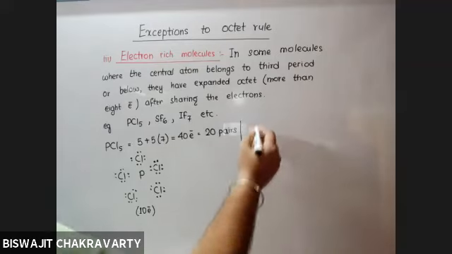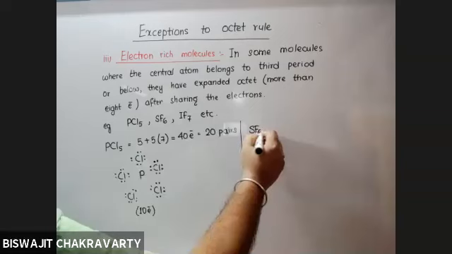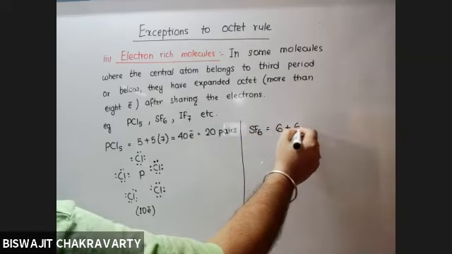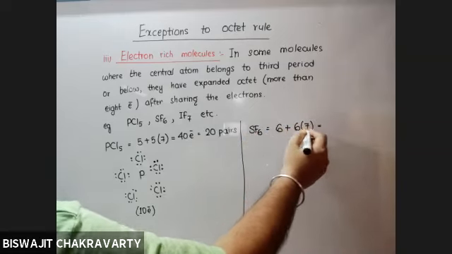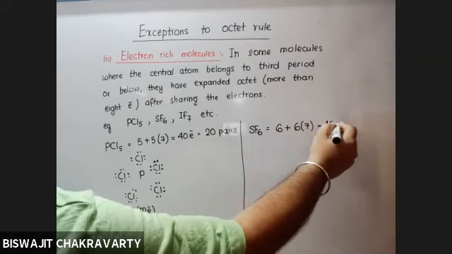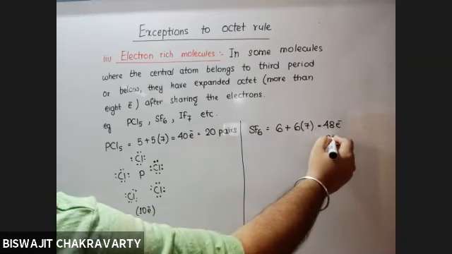Similarly, if I talk about SF6, sulfur has 6, each fluorine has 7. So 48 electrons means 24 pairs.